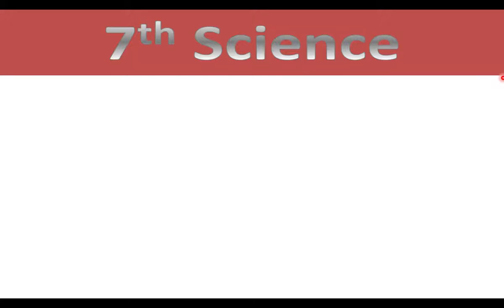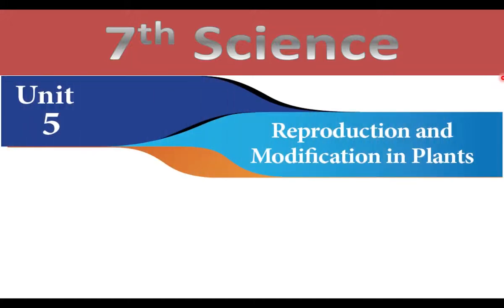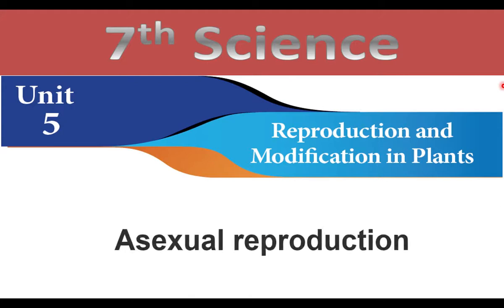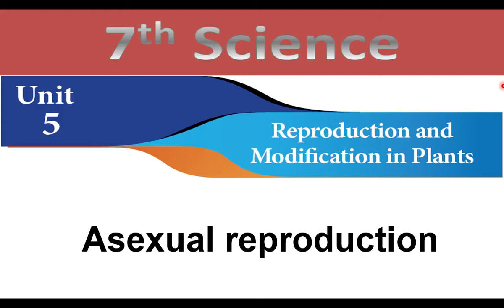7th Standard Science, Unit 5, Reproduction and Modification in Plants. In the previous part, we learned about various aspects of sexual reproduction. We learned pollination and fertilization. Sexual reproduction involves the development of a plant from a seed. In this part, we are going to learn about asexual reproduction. Asexual reproduction involves the development of a plant without a seed.